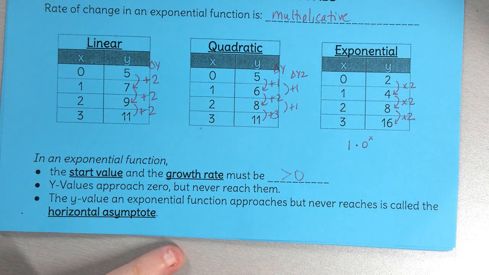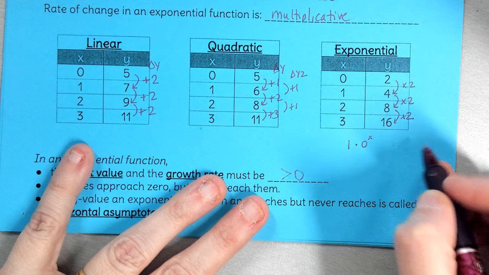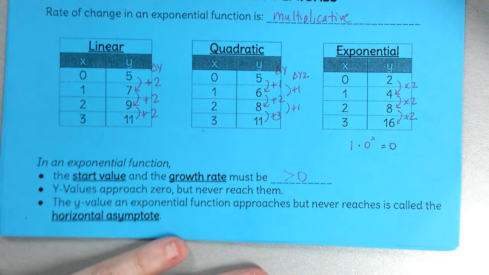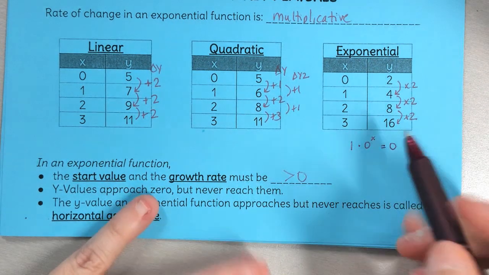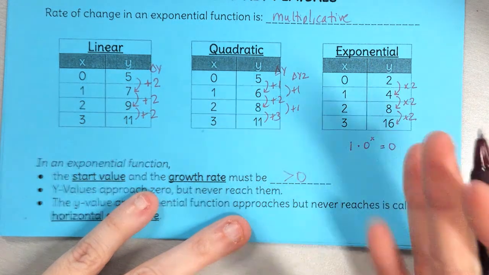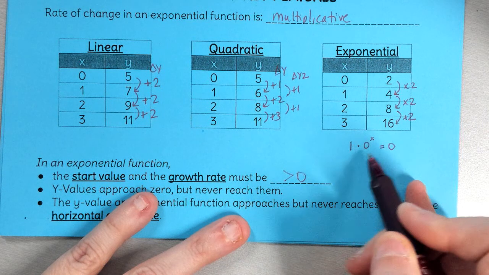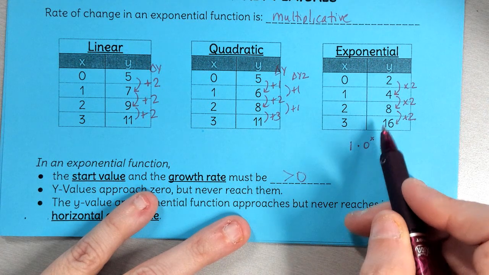Nobody can get it from them. Why are we even having this conversation? Because we're just going to multiply by 0 a bunch of times, and guess how many people are going to get COVID? 0. Okay? So if there's no growth or decay, then it's not exponential growth. It's not growth and decay if you don't actually have a growth rate. So it's got to be greater than 0.